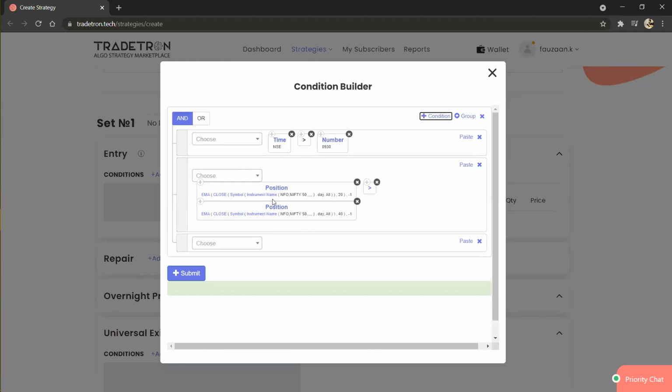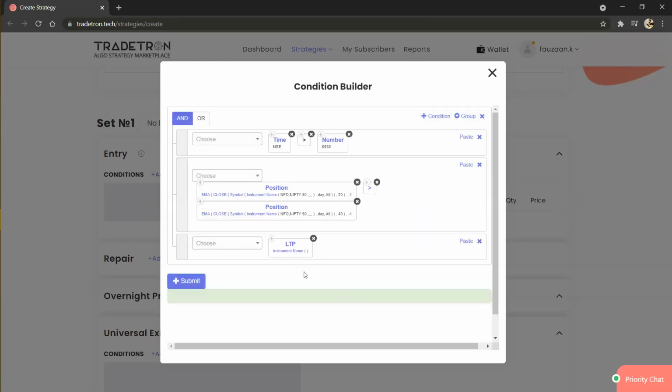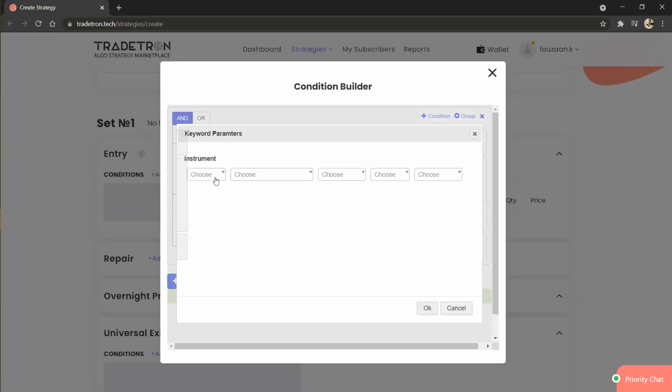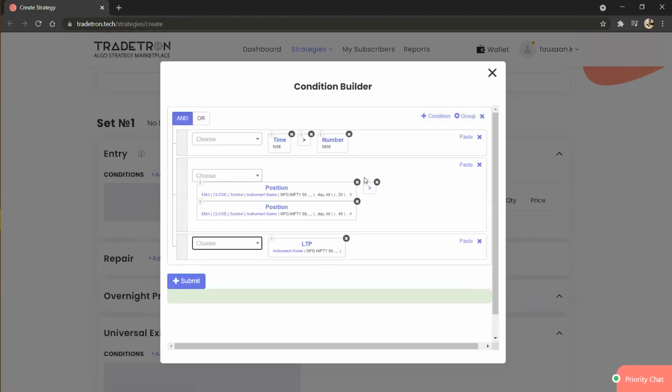But what we want to check here is, whenever this condition is getting satisfied, we want the LTP of that particular instrument to be greater than the high of that candle, the EMA candle which crossed over. For that purpose, we will select LTP, Nifty 50, when LTP is greater than